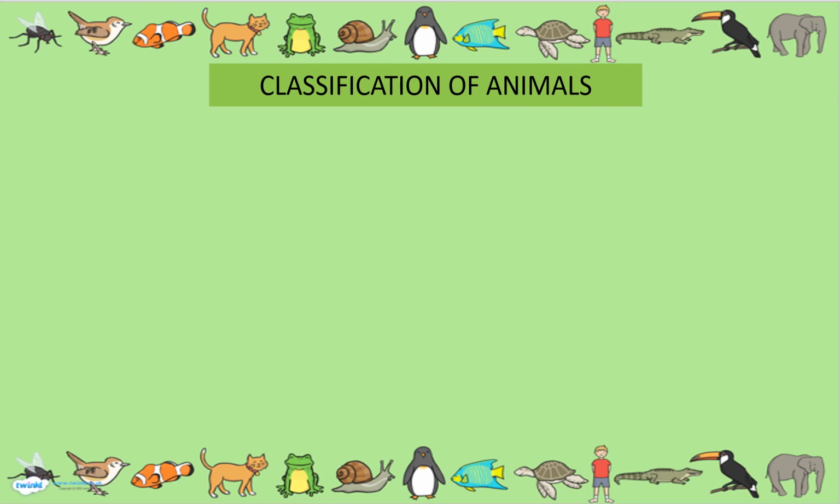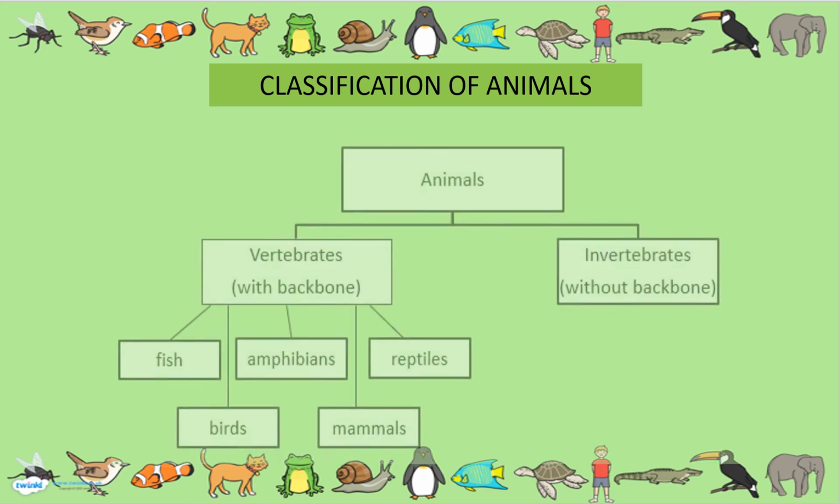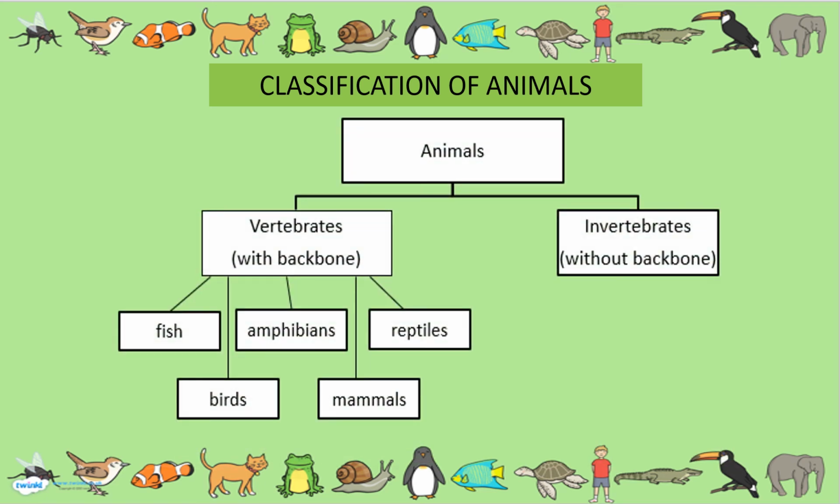Let's come to the classification of animals. Classification means how we can group animals according to their characteristics. Animals can be divided into two major groups, vertebrates and invertebrates. Vertebrates have backbones and invertebrates are without backbones. Vertebrates are further divided into five major groups: fish, amphibians, reptiles, birds, and mammals.